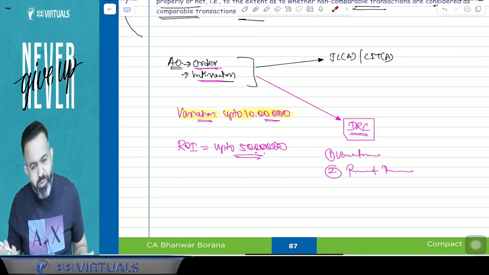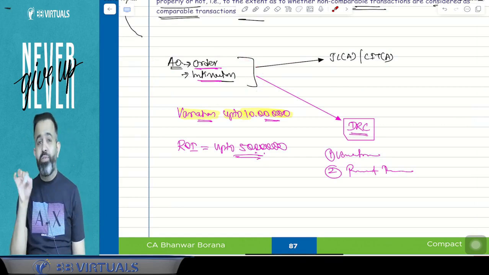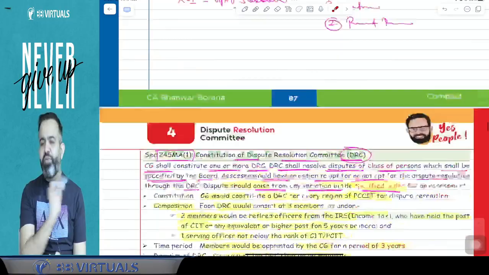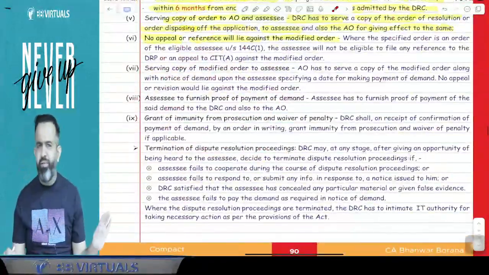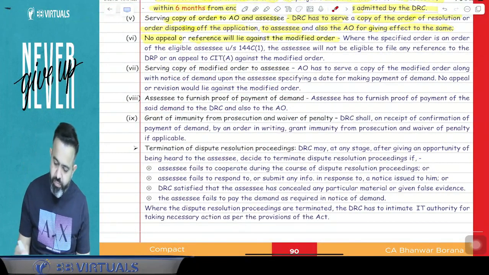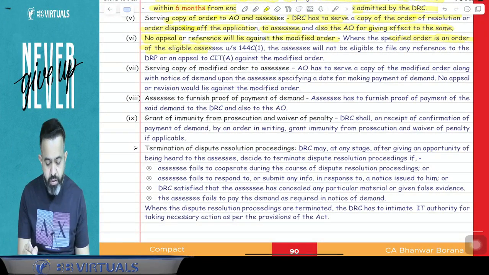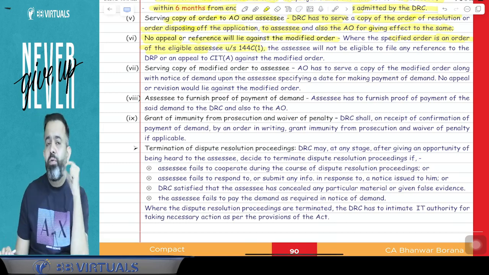So appeal is not possible, meaning against the DRC order as well as the AO's modified order, because AO will modify the order according to the DRC order. Here, against the modified order, you cannot file any appeal or reference. The specified order is an order eligible for the assessee under section 144C subsection 1, meaning earlier it was a draft order in the case of a foreign company or non-resident.